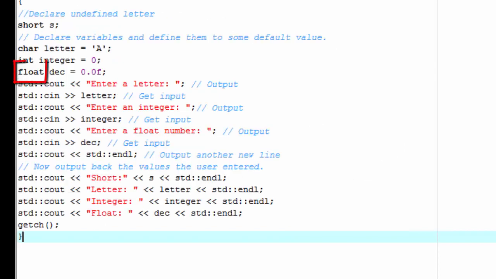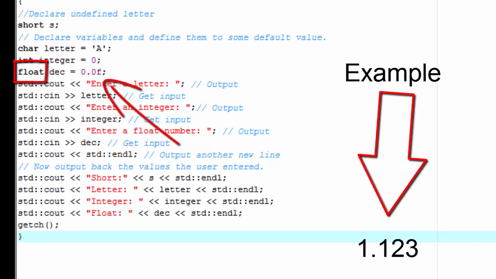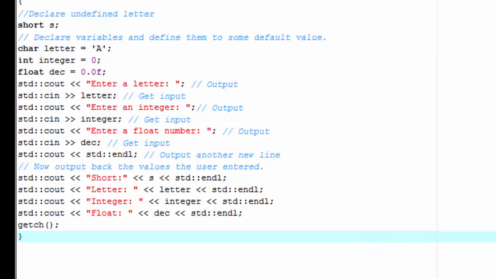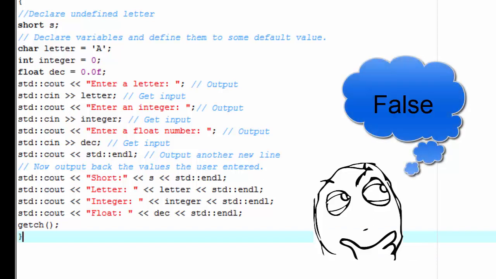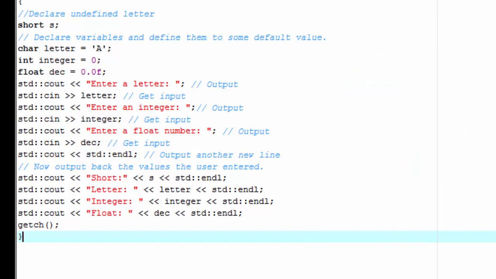Now float uses decimals in them, like 1.123 and so on. Now double does a similar job to the float, but it does more precise work than the float. Now the bool uses the terms true and false. Now true and false are keywords in C++, and in C++ 0 is also considered false, and any non-zero value will be positive and will be considered true.